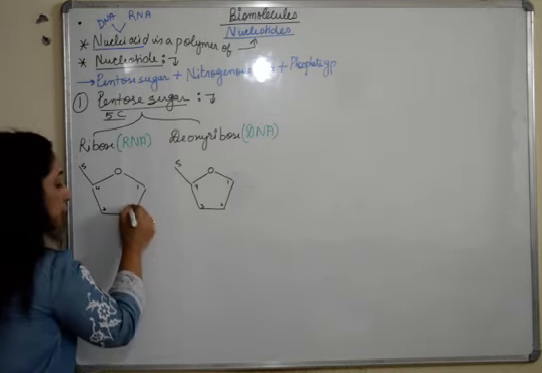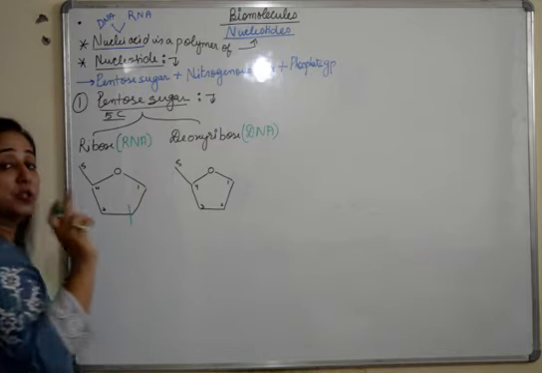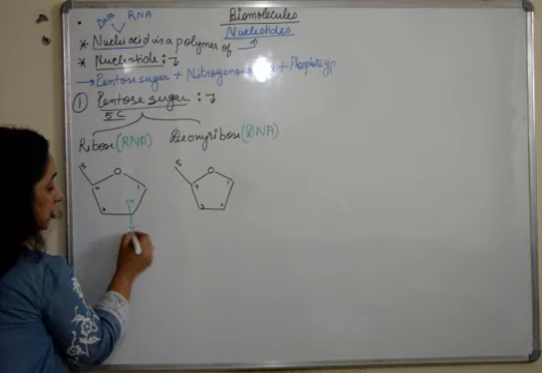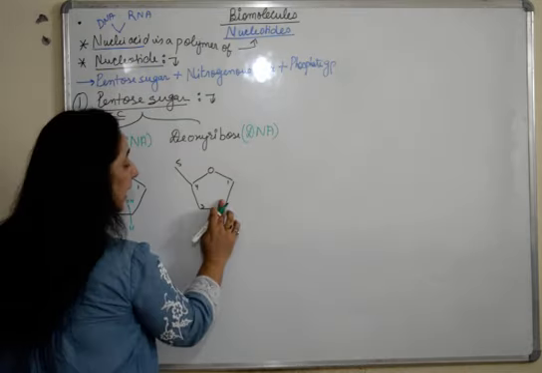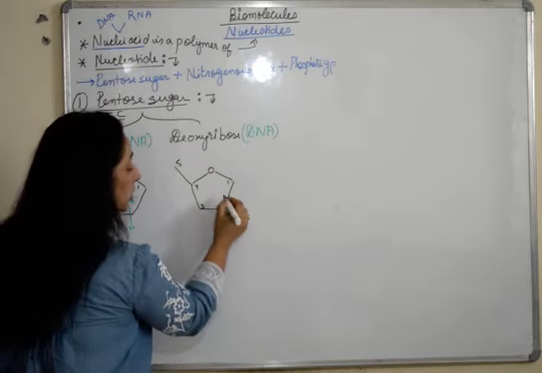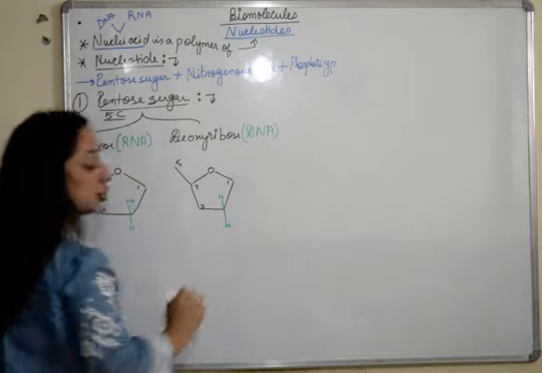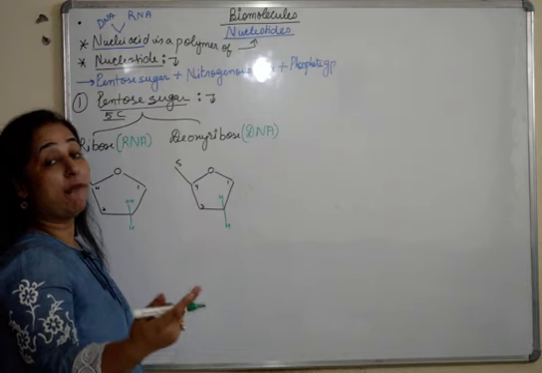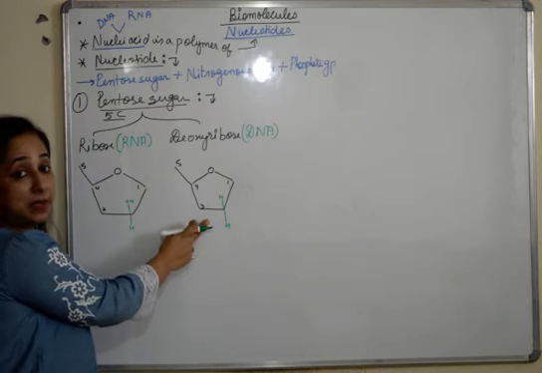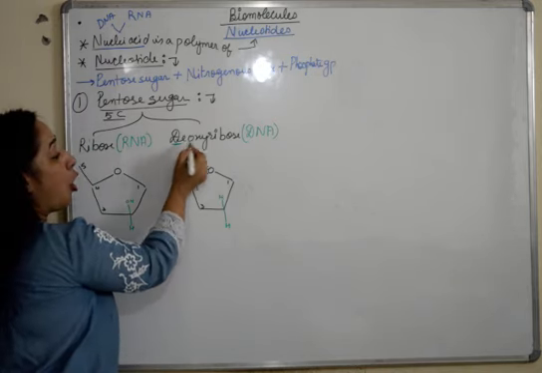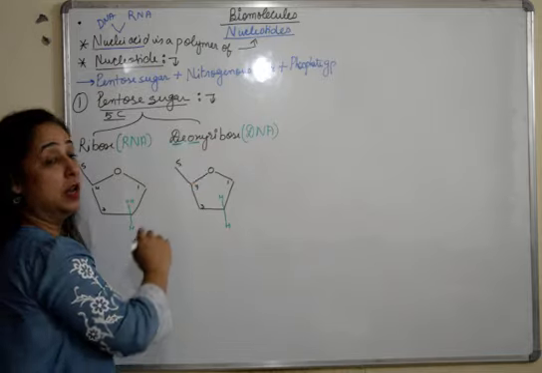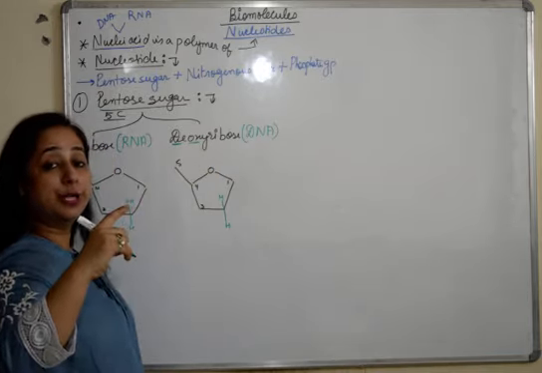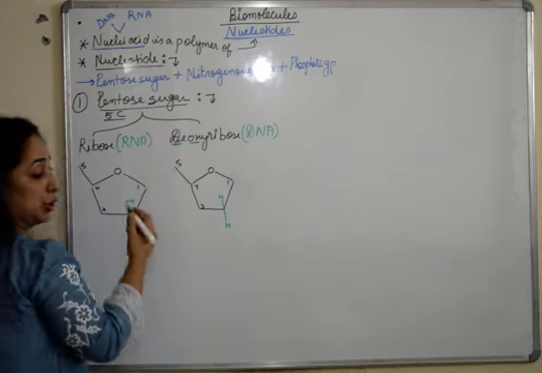At carbon 2, in the case of ribose, we have OH and H present here, but in the case of deoxyribose, we have both H. We don't have OH here. So the removal of oxygen from the second carbon converts it into deoxyribose.